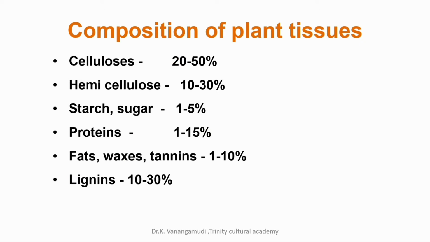If you look at the composition of plant tissues in particular, cellulose is 20 to 50% and hemicellulose 10 to 30%, starch and sugar 1.5%, whereas protein is 1 to 15%, fats, waxes and tannins combined form 1 to 10%, and lignin is 10 to 30%.